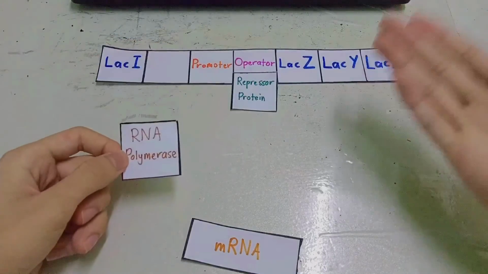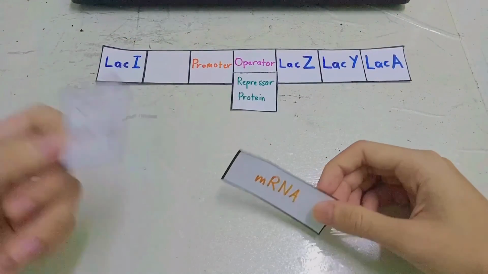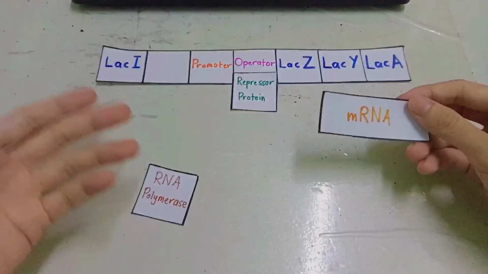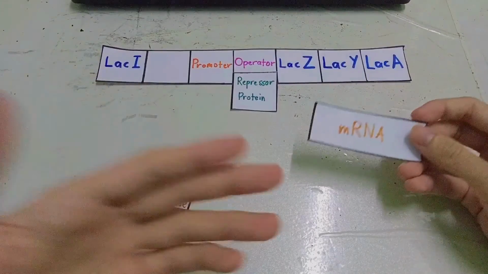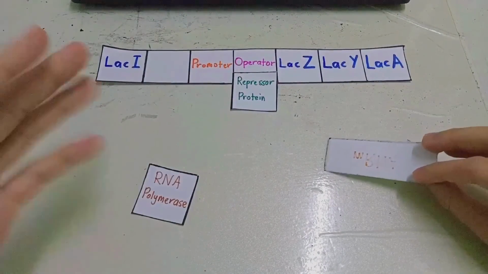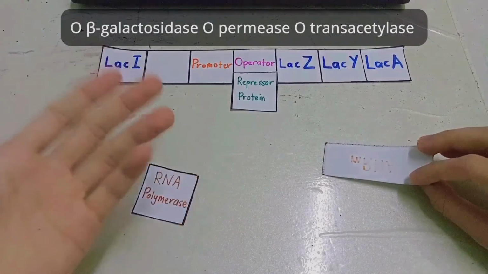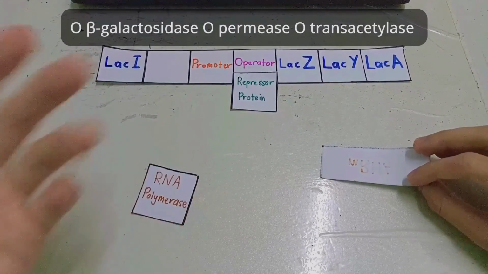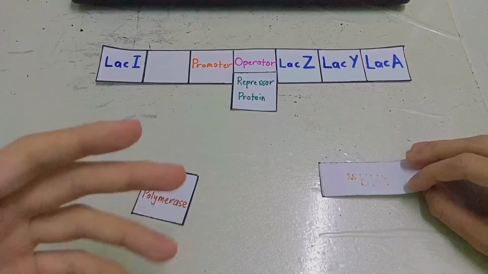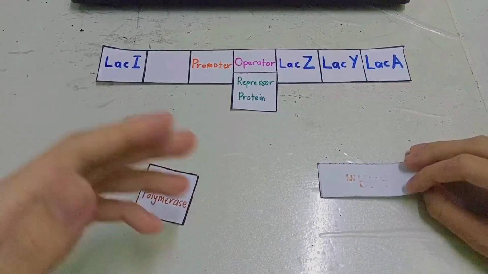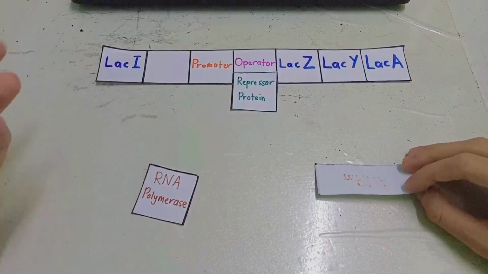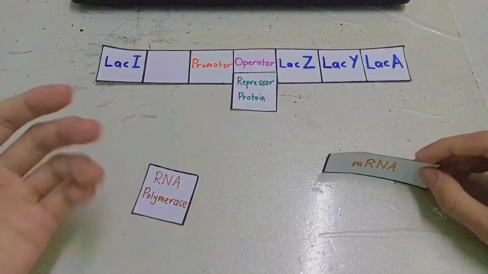So the structural genes cannot undergo the transcription process which they normally would, which produces an mRNA. Without mRNA, there will be no translation process. Thus, enzymes such as beta-galactosidase, permease, and transacetylase will not be synthesized. So when there is no transcription process, no mRNA is produced, which also means no enzyme is produced. That is all. Thank you.